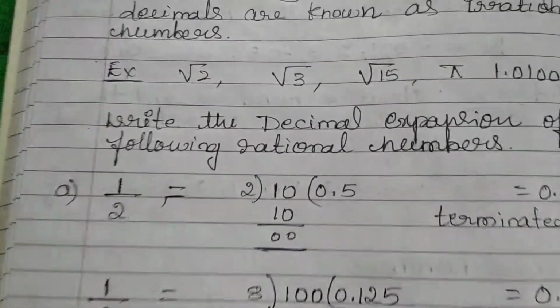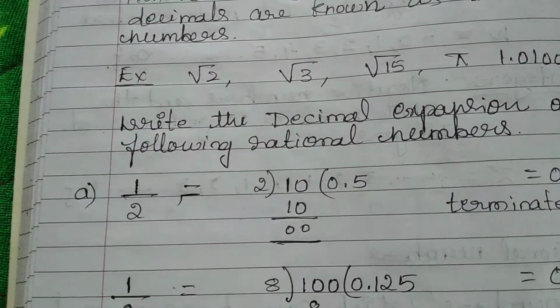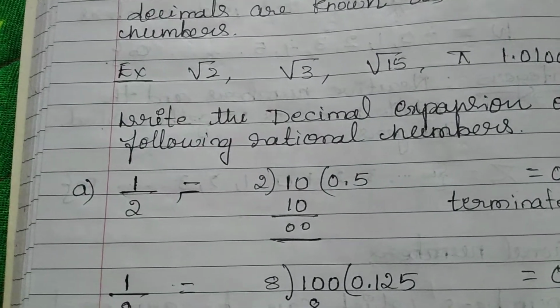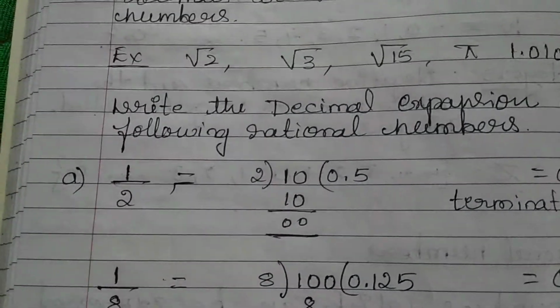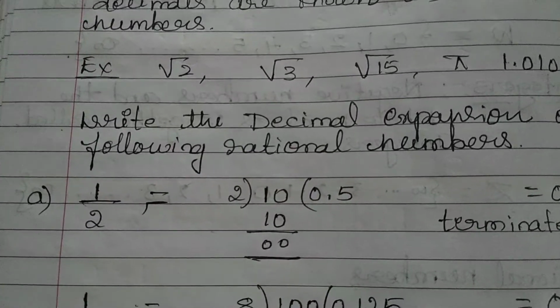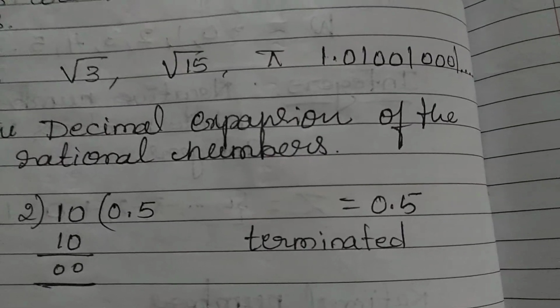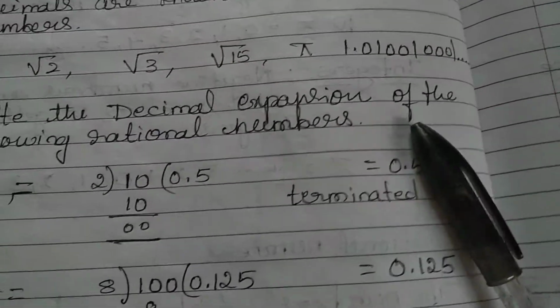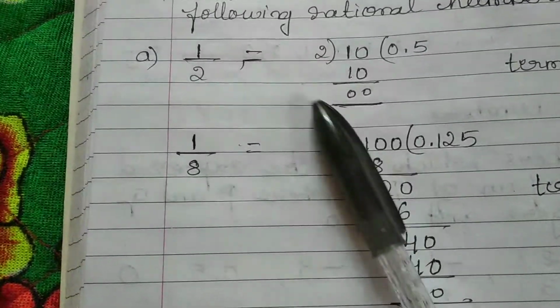Now, you can see here the decimal expansion of 1 by 2. So, you know that 1 by 2 is a rational number. When we divide 1 by 2, you will get 0.5. So, 0.5 is a terminated decimal. The next number is 1 by 8.